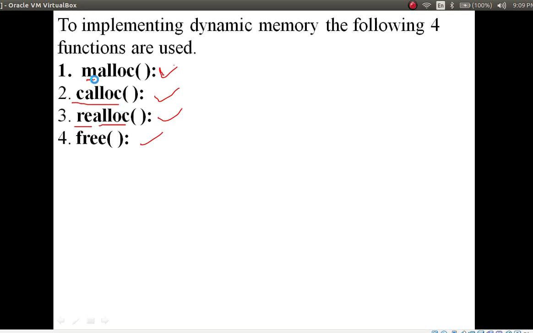M stands for memory allocation. C stands for contiguous allocation. RE stands for resize the allocated memory. Then the last one is free, which means erase. So first we will consider malloc. These all are very important functions in dynamic memory allocation.